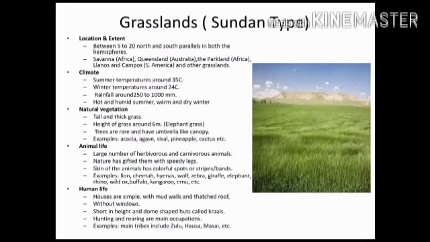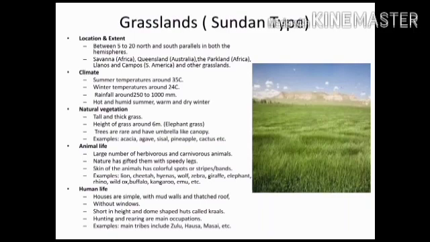Grasslands, Southern type. These grasslands are located between 5° to 20° north and south parallels in both hemispheres. These grasslands are called by different names in different countries, like savanna in Africa, Queensland in Australia, parkland in Africa, llanos and campos in South America, and other grasslands.